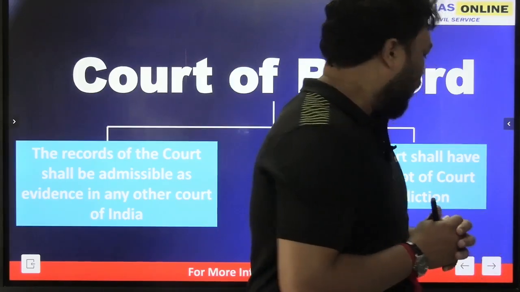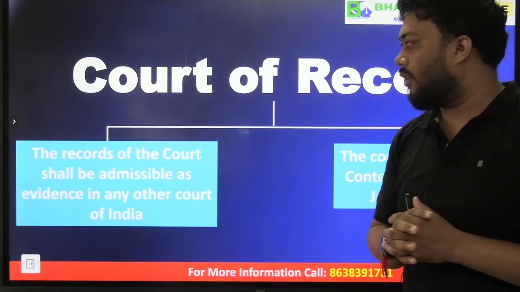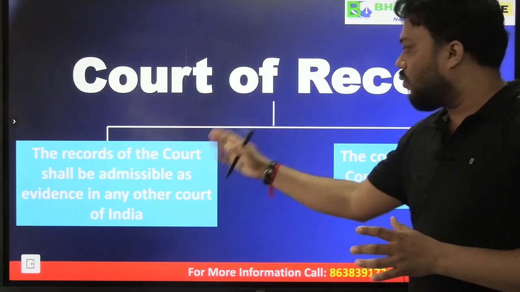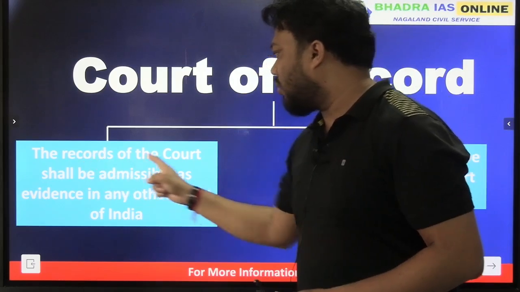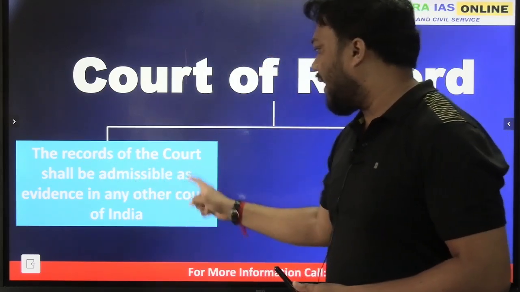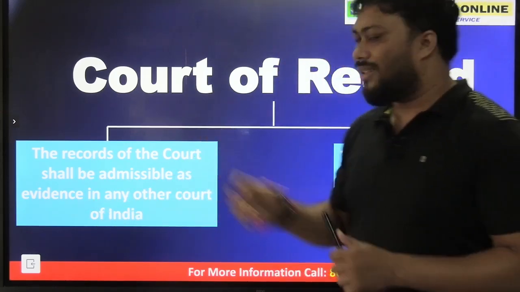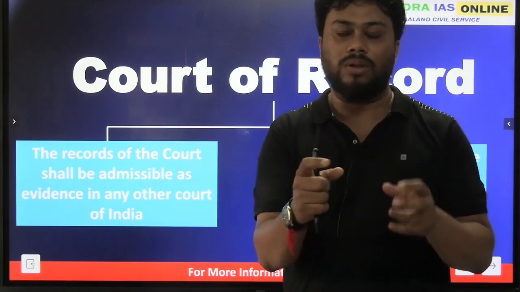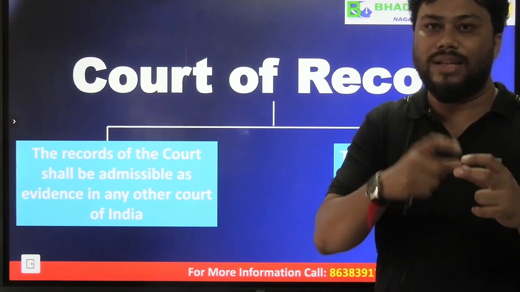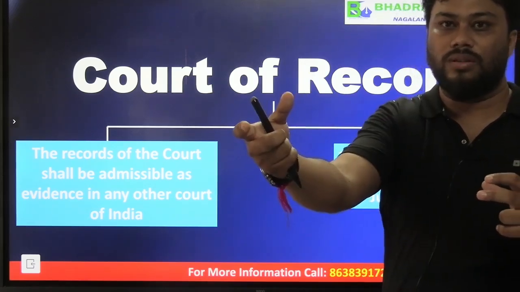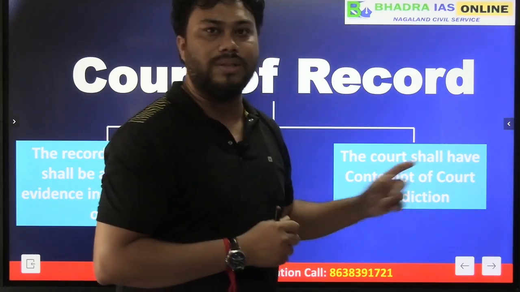Okay. So in this slide you can see, for a court to be considered a court of record, this court shall fulfill two important conditions. The first condition is the records of the court shall be admissible as evidence in any other court of India. Okay, means the records of the court, suppose records of Supreme Court, records of High Court, these records shall be admissible as evidence in any other court of India. And the second criterion, the court shall have contempt of court jurisdiction.